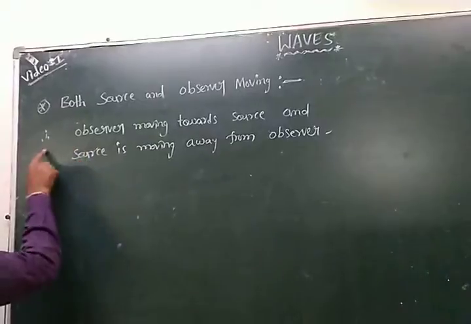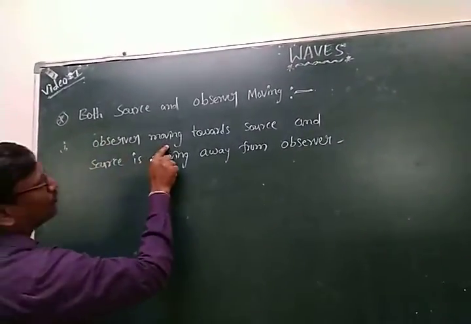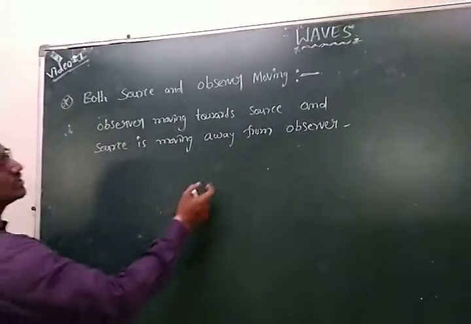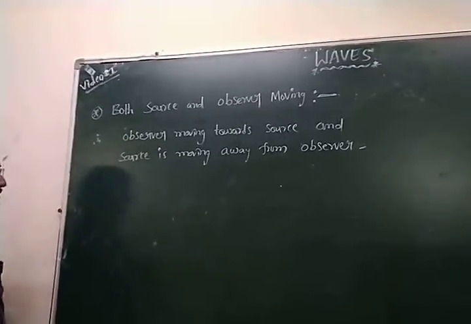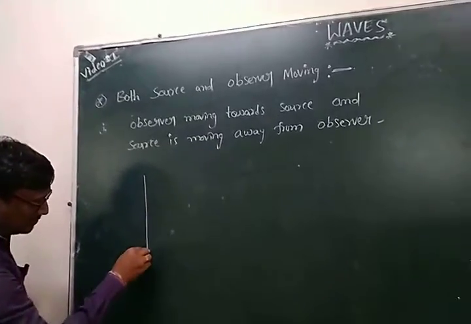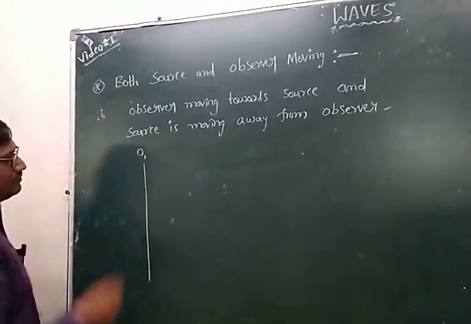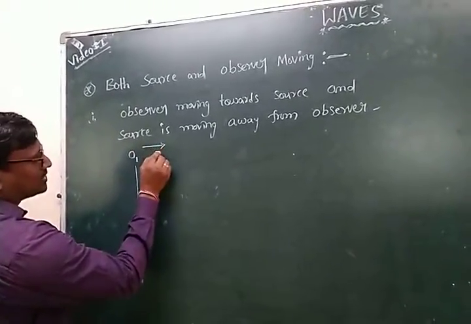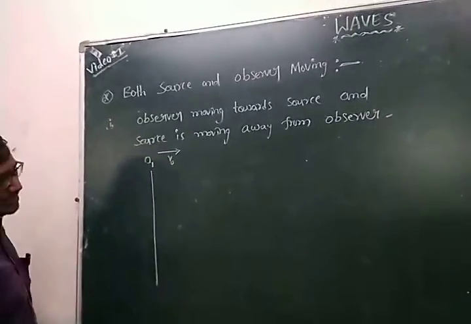In this one, the first condition is the observer moving towards the source, and the source is moving away from the observer. Let us consider the observer, O1, which is moving with velocity V0.